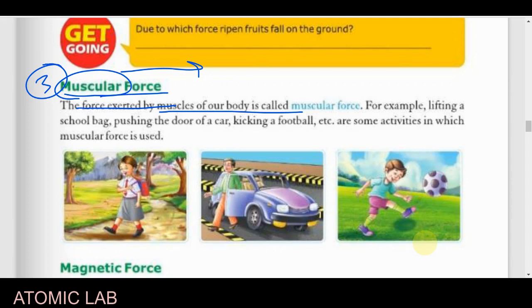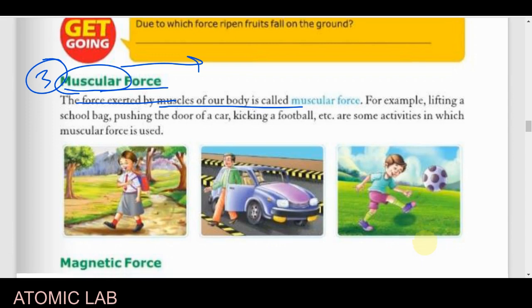If we lift anything, if we walk, if we open a door or anything, if we are doing any activity, definitely it is done by our muscles, it is done by our body, so that will be referred to as the muscular force. If we want to lift any object, if we want to push any object, definitely this force will be known as the muscular force.